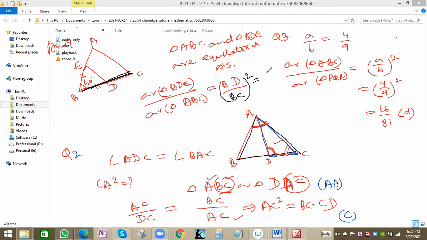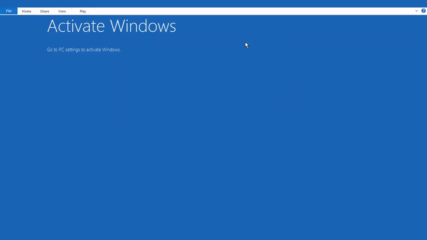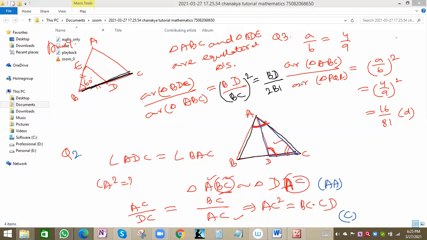What will be BD? We can write BD as it is. BC we can write as 2BD, because D is the midpoint of BC. So twice BD, whole square. BD cancels, 1 by 2 whole square, 1 by 4. So the proper answer will be option C, 1 by 4, because for BDE we have to take first triangle BDE by triangle ABC.